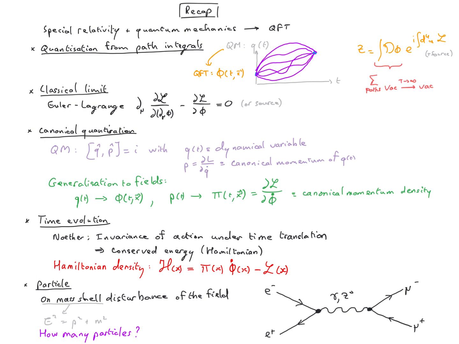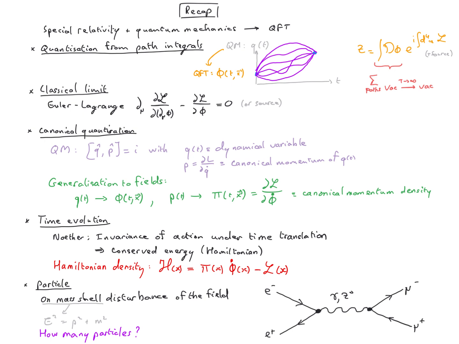However, we left a question unanswered in that we don't know how many particles we excite when we disturb the field. It makes sense to imagine that the larger the amplitude of the excitation, the larger the number of particles. However, we don't even have to have this number of particles as an integer, because we could imagine that we excite the field with some amplitude which will correspond, for instance, to 1.5 particle excitation.